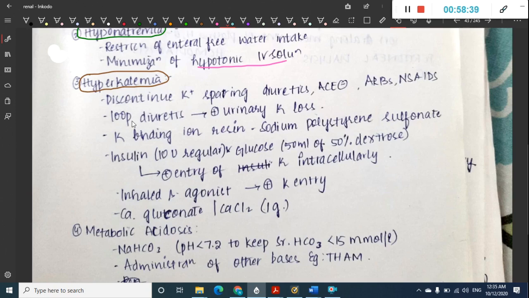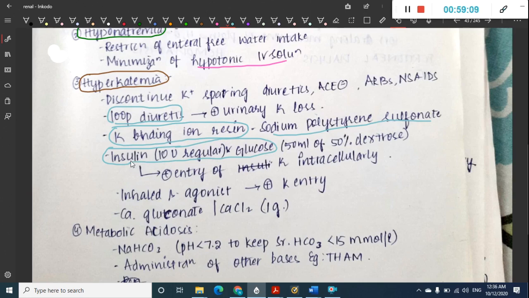Then we can give loop diuretics, because loop diuretics will increase the water loss, and you can give potassium binding resin like sodium polystyrene sulfonate. Or you can give insulin and glucose. Insulin causes potassium entry into the cells and thus decreases the potassium level in the blood.